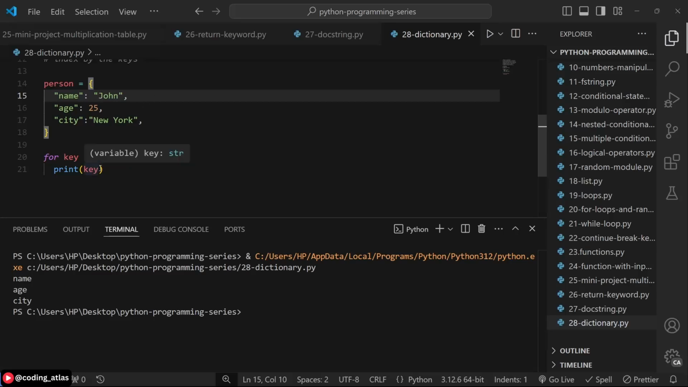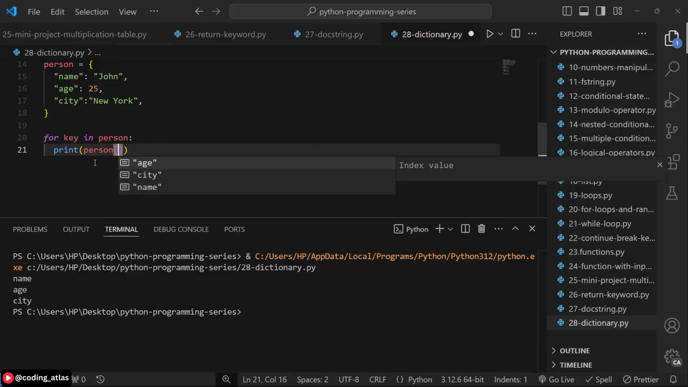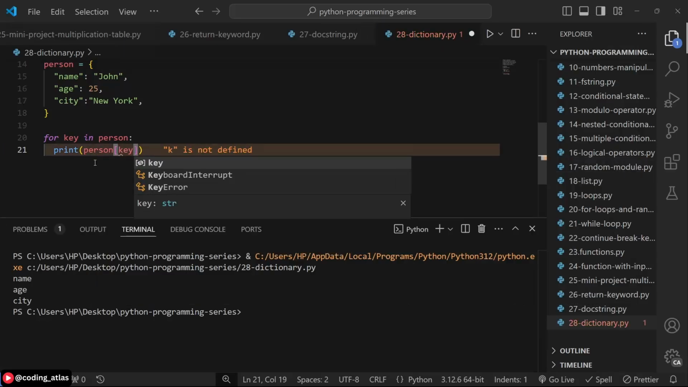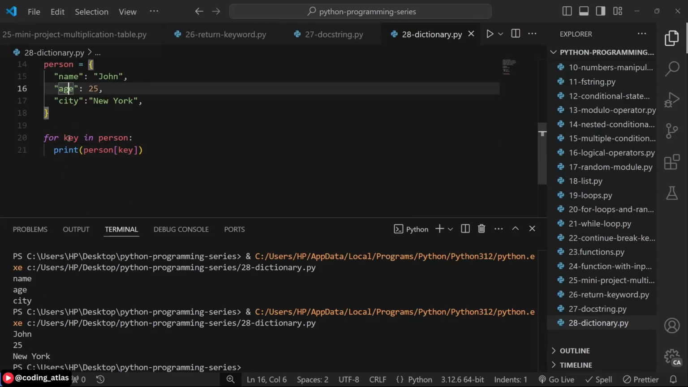To access that, you can just say print, you say person, and followed by that, you have your square bracket and then followed by the key. So with this, you can as well access the values. If you run this now, then you are going to have John, which is for name. You have 25 as the age, and then you have New York as the city. So with this you can access both the key and the value.